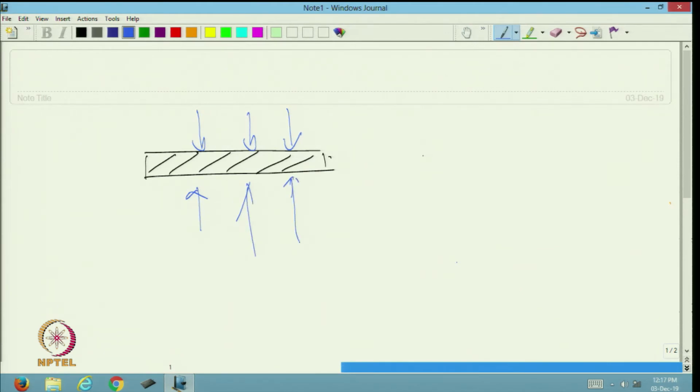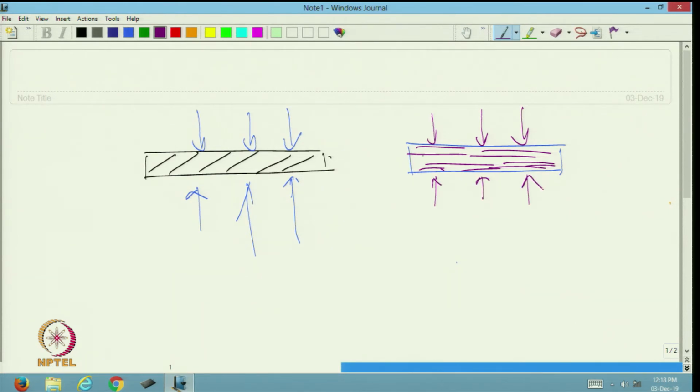But in the case of composite, if we use in plane compression, this will compress a little bit and we will not get an idea about its usability, its performance in the long run.